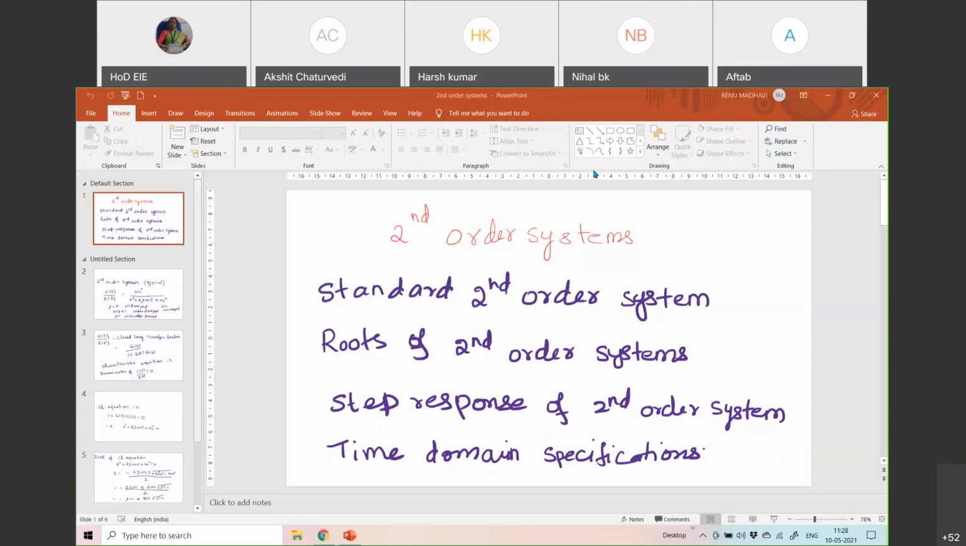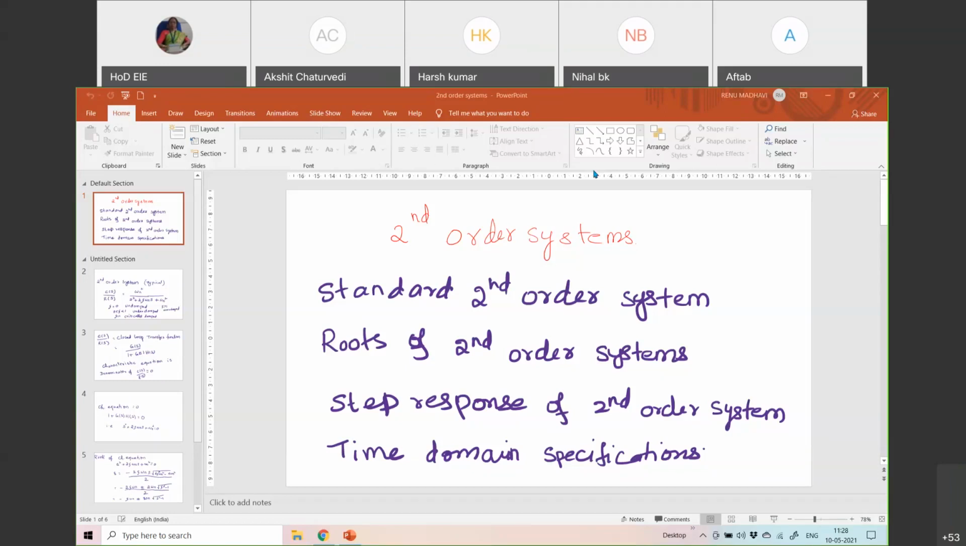Now, we have seen the first order system. The typical first order system has the format A by S plus A, or we can also say it in terms of T, 1 by 1 plus T into S, where T is the time constant. Okay. For the first order system, we have seen the time constant is given as 1 by A. We have also seen the rise time as 2.2 by A, and the settling time as 4 by A. So we have seen certain things.